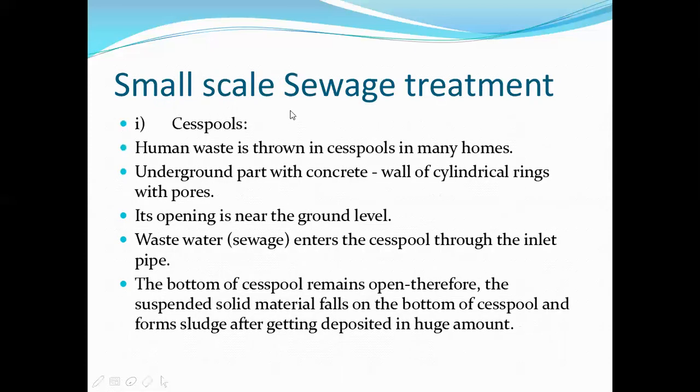Next, there are different levels of sewage treatment. First one is small scale sewage treatment. In this, the first type is cesspools. In a cesspool, human waste is thrown in many homes into an underground part with a concrete wall of cylindrical rings with pores. So the cesspool is actually constructed with rings which are made of concrete, and these rings will have pores in them.